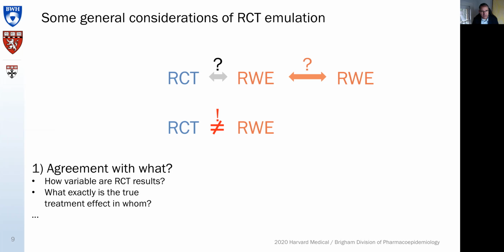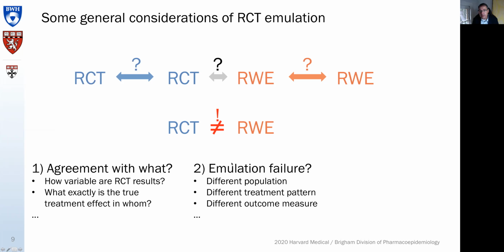Is the one RCT finding that we have really the true treatment effect? And if we would repeat that, what is the variability between multiple RCTs? Are they all getting the same finding, or is there variation around that? And how much is that variation? Is it just as much as the variation between RCT and real-world evidence? So that is one concern.